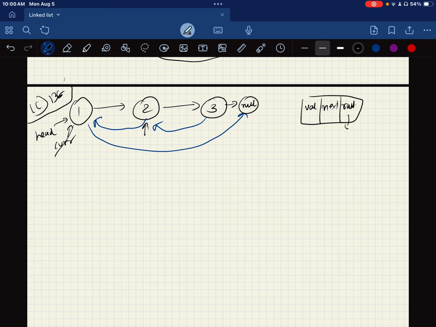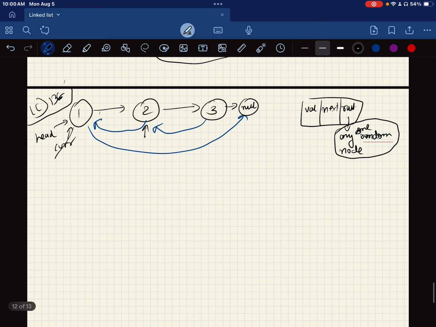This one will point to any node, any random node, okay? And only one node. So random will only point to any one random node, so this is something to keep in mind. For example, this blue arrow indicates where my random points and the black arrow indicates where the next is. And the inside is the values. And right now, oops, this is a sneak peek into the solution. We don't need the current.